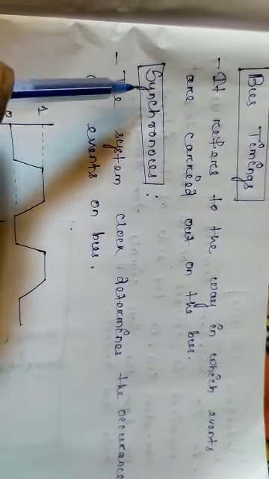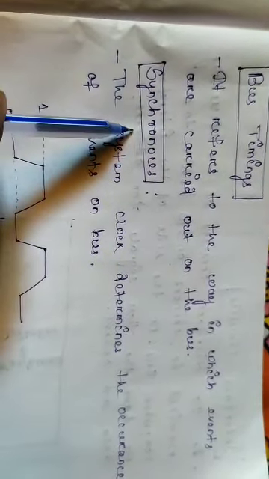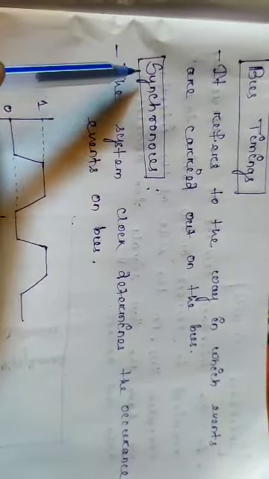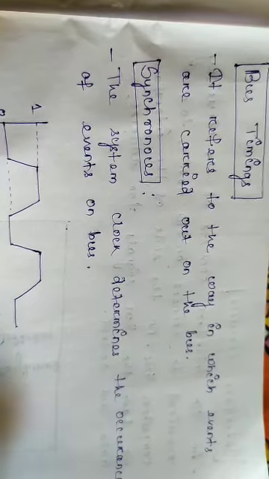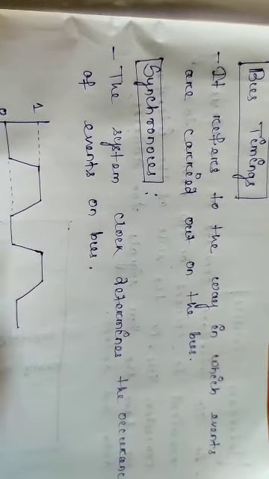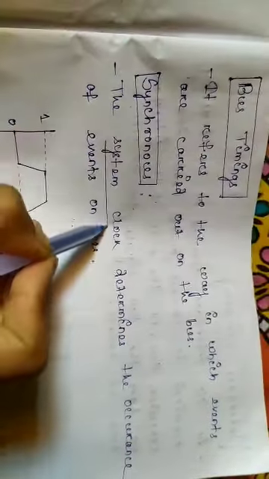Synchronous, what does it mean? Syn means with. You have to work with something. So an event has to work with some concept or technique, which is known as your system clock.